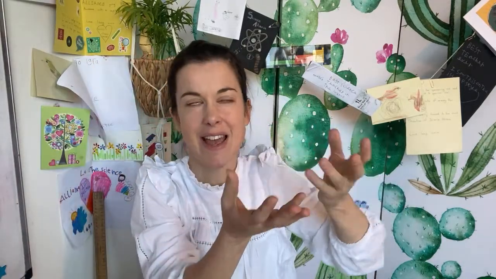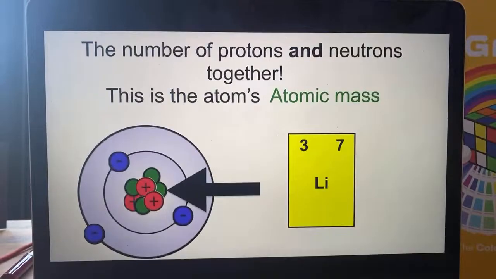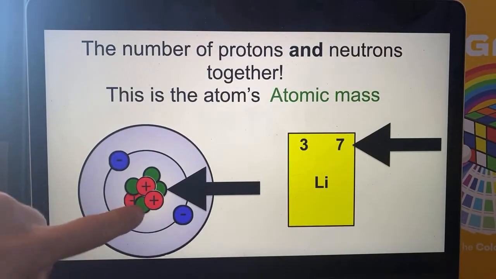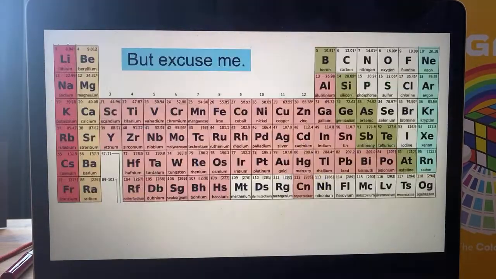You can basically say it's like how much the atom weighs, because electrons don't even really count. They've got hardly any mass. Neutrons and protons are pretty much the same size. Neutrons are, I think, a tiny bit bigger, but we'll just say they're the same. But they do at least weigh something. Here we go. So the number of protons and neutrons all together, that's what that number is, because electrons hardly have any mass.